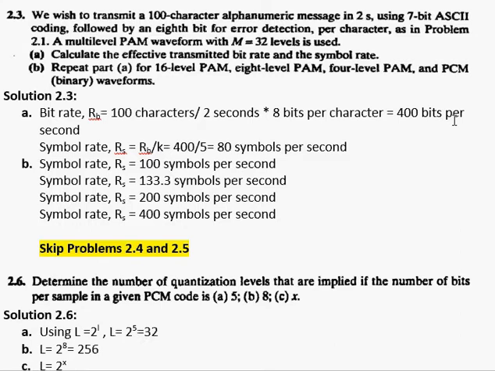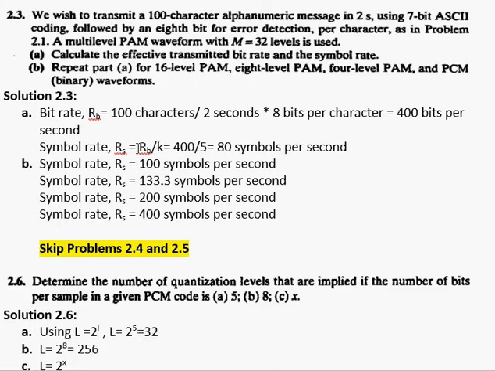And if I want to convert this bit rate into symbol rate, I need to use the formula R_S is equal to R_B over K, where K is basically the number of bits per symbol. So for m equal to 32, the value of K is equal to 5. That makes it 80 symbols per second. And if I repeat for 16 level pulse amplitude modulated system, then 8 level, 4 level and PCM, then I can have this symbol rate.